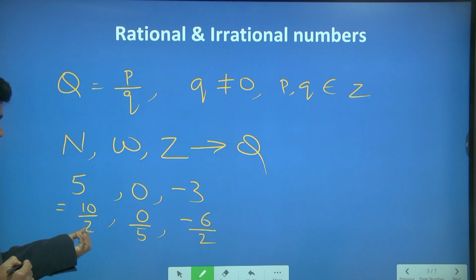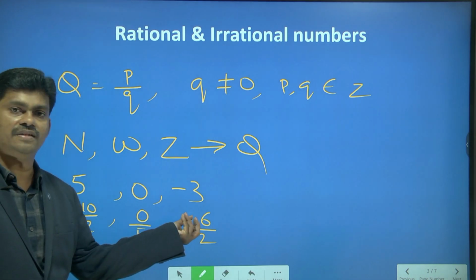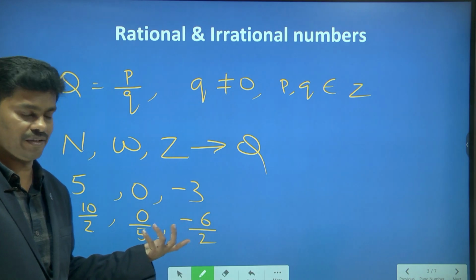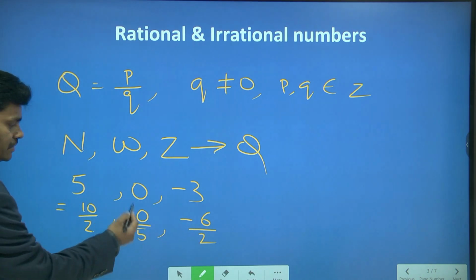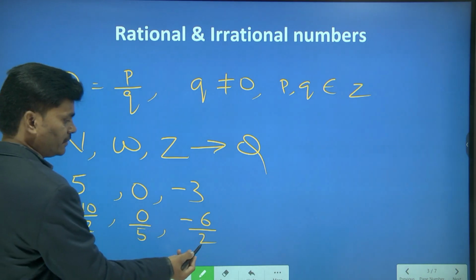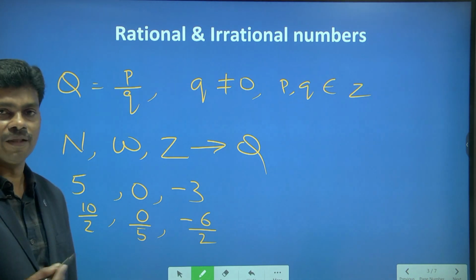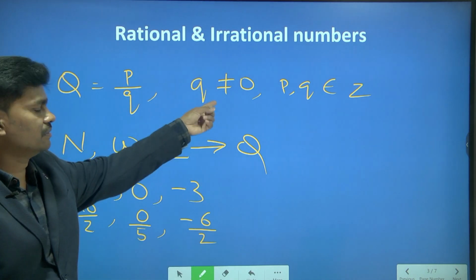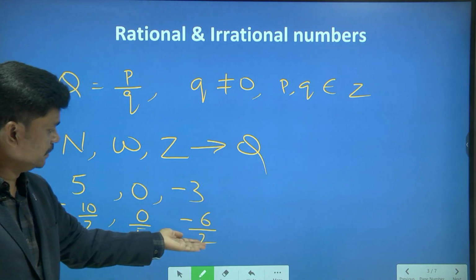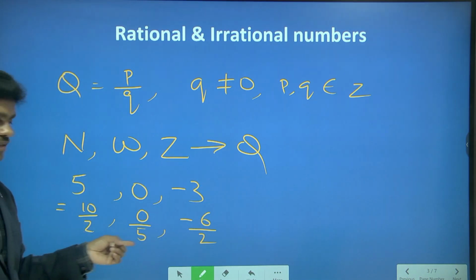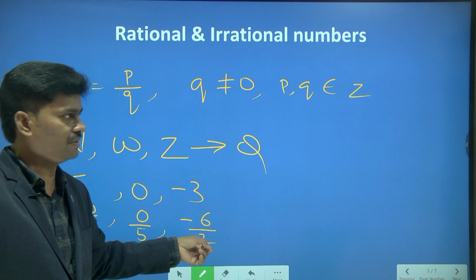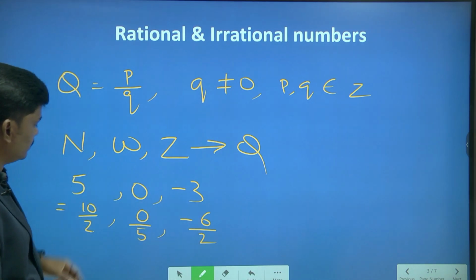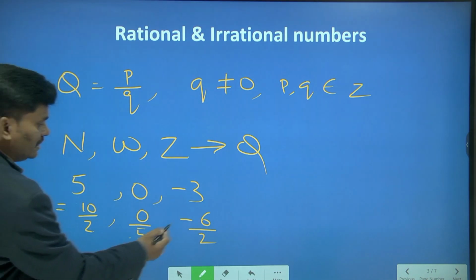This is in the form of p by q, this is in the form of p by q, and this is also in the form of p by q. So 10 by 2, 0 by 5, minus 6 by 2 are in the form of p by q, and also q is not equal to 0. Here the denominator is not 0, and p, q are integers.